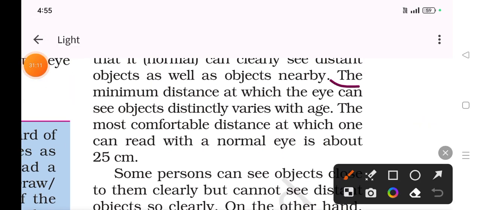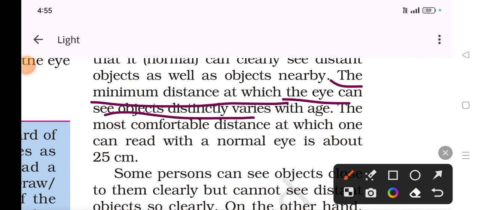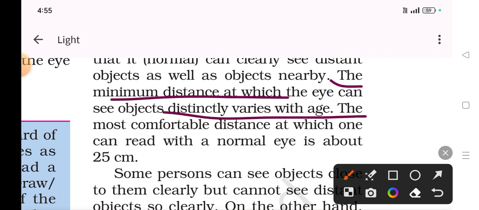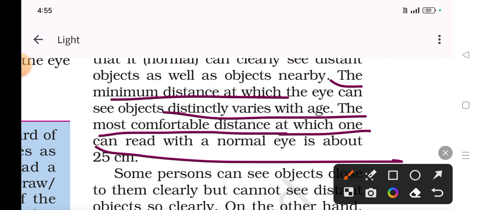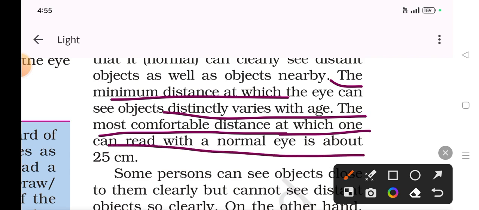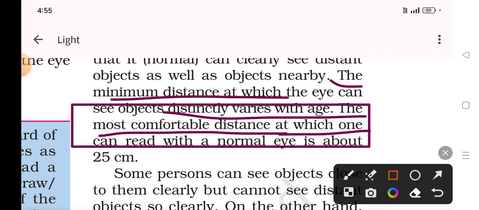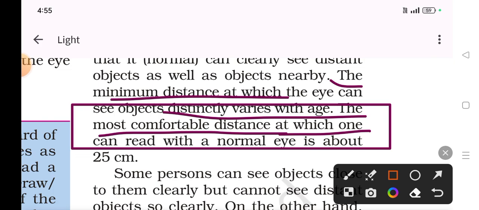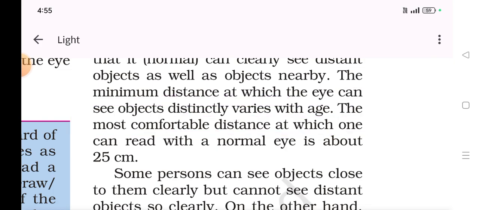The minimum distance at which the eye can see the object distinctly varies with age. The most comfortable distance at which one can read with a normal eye is 25 centimeter. One should read at 25 centimeter. You can just copy down this. It's very important.